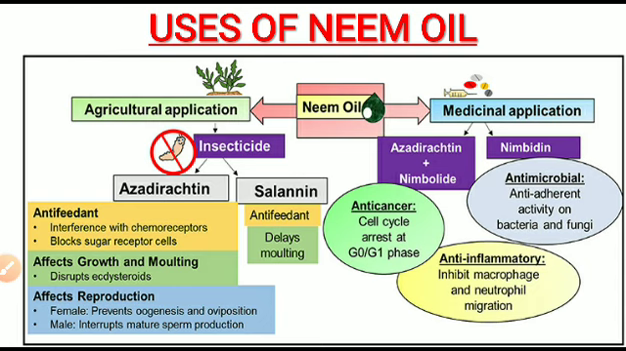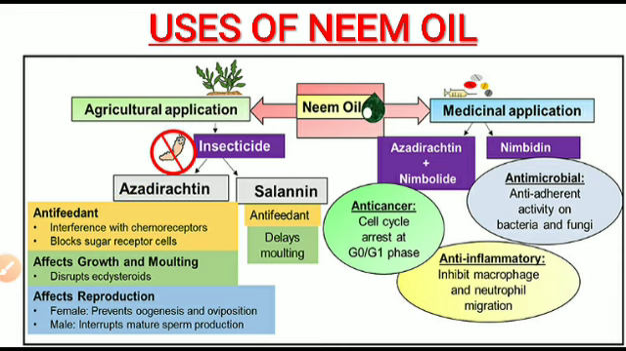Let me learn the uses of the neem oil. The application of the neem oil is divided into two types. First, agricultural application, and second, medicinal application. In agricultural application, it is mainly used as an insecticide. Here there are two examples, that is azadirachtin and salanine.